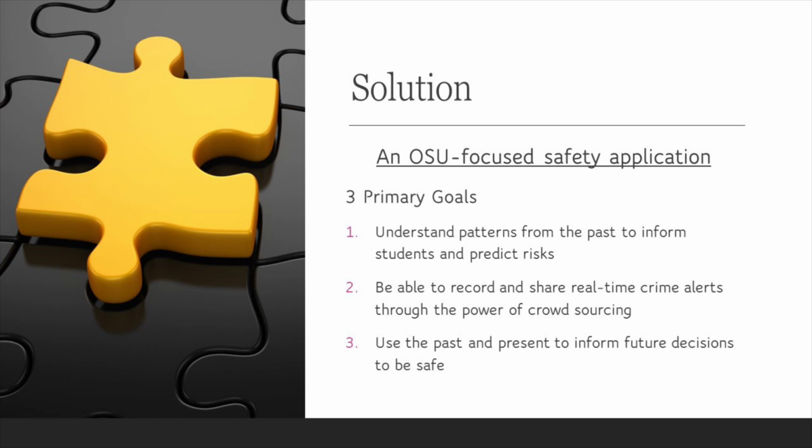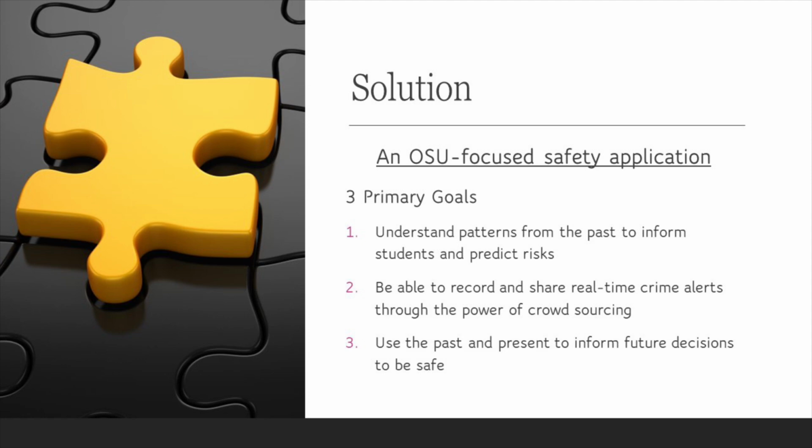We wanted to address this problem by building an OSU-specific mobile safety application. The app has three main features. 1. Understand crime patterns from the past to predict personal safety risks. 2. Be able to create and share real-time crime alerts between students. And 3. Use both the past and the present to plan for safer navigation off campus.